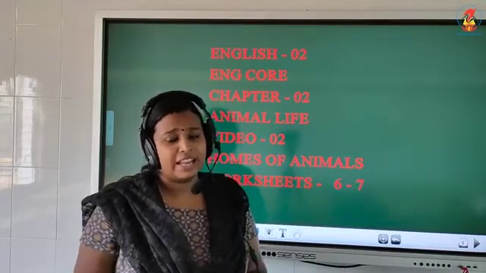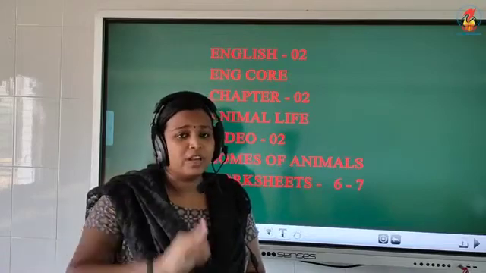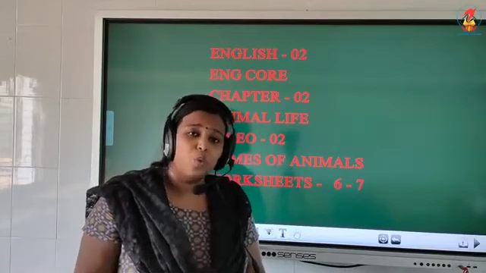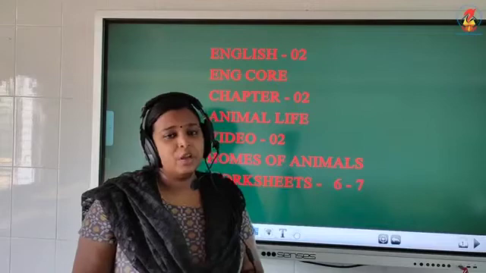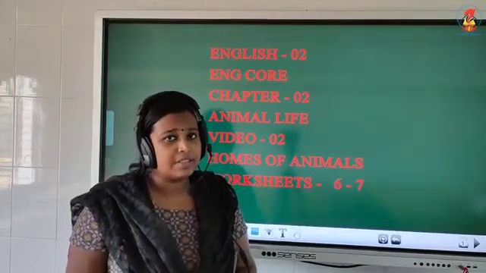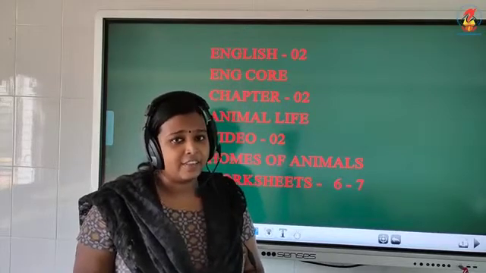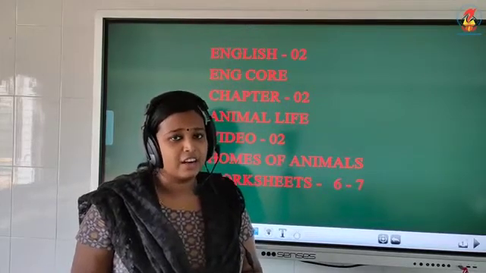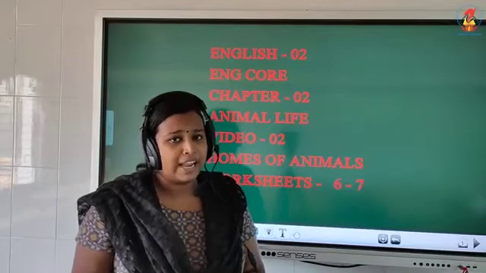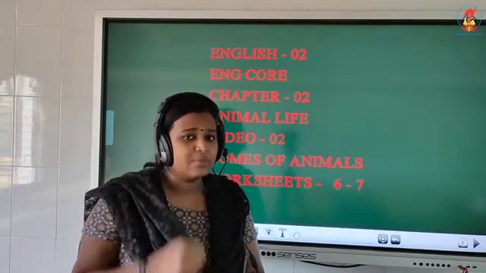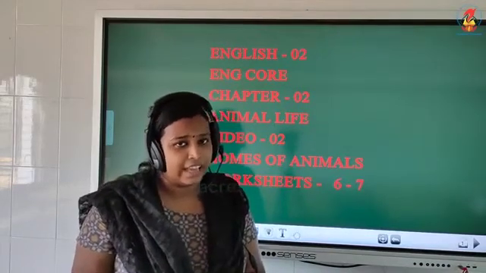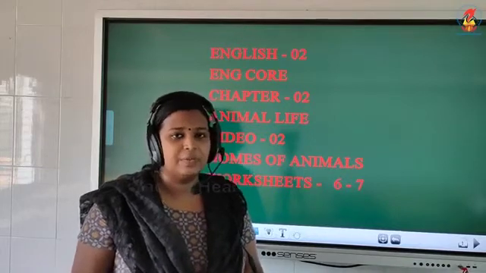Okay, now let's recall. The first one we studied, what are wild animals? Now tell me children, what are wild animals? Animals that live in the forest are called wild animals. Which are two examples for wild animals? Lion and tiger.